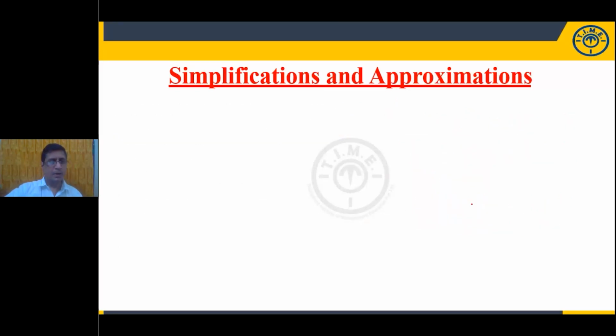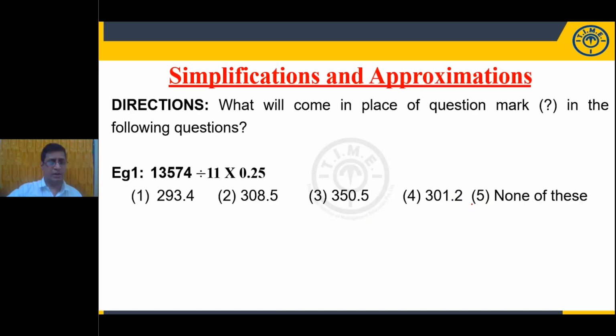Okay. Yes, my dear students, now look at this question. Something is given here for you. Look at the directions: what will come in place of the question mark in the following questions? Now what is given here? 13574 divided by 11 into 0.25 into 0.25. Yes, my dear students, when you are observing more than one sign in a particular question, you need to follow the BODMAS rule.